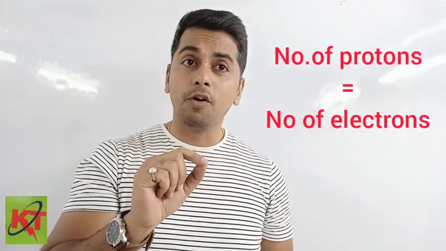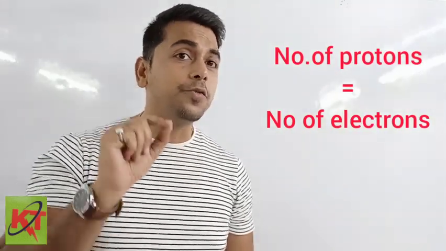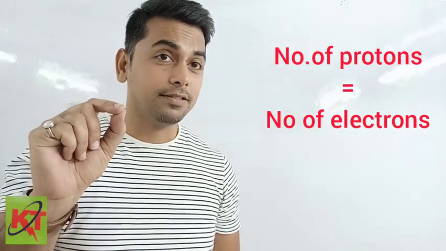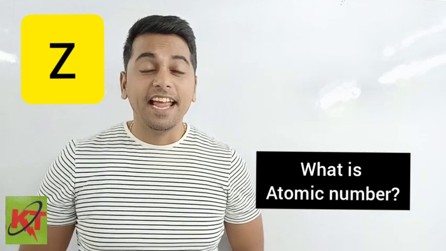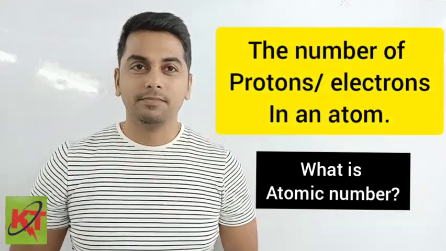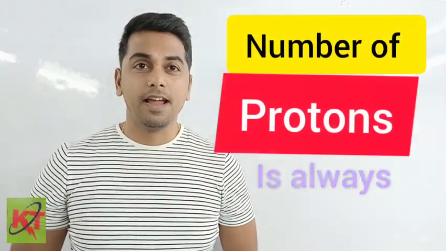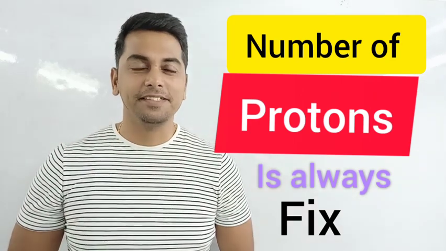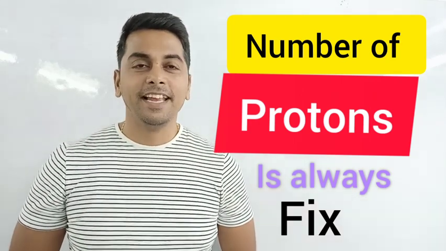Remember, the number of protons is always equal to the number of electrons. Okay, the number of neutrons might change. After that, the next question that arises is, what do you mean by atomic number? Atomic number is generally represented by the symbol Z. Atomic number represents the number of protons in an atom, because the number of protons in an atom never changes, and atoms of different elements have different protons in their nucleus.